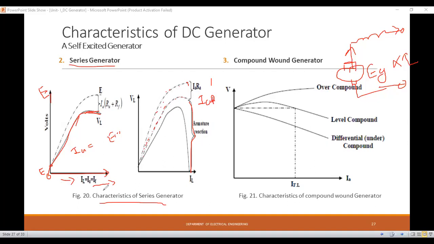Okay, now the next type of DC generator is the compound generator, and the characteristics of the compound generator are shown in this figure 21. Okay, in case of a compound generator, both the series and shunt excitation are combined, or the shunt field winding and series field winding are combined. Okay, so see, I will show you.